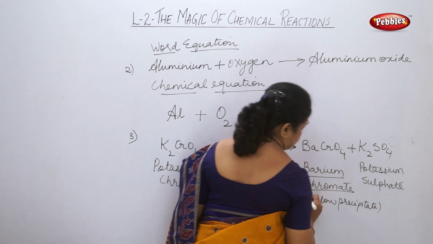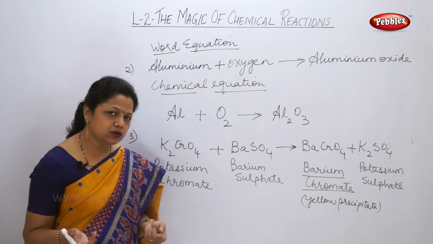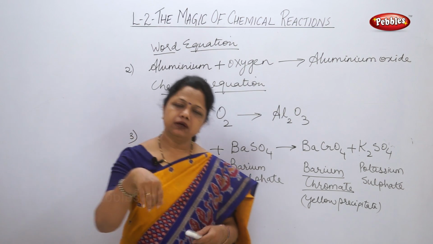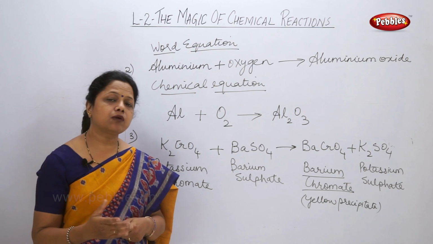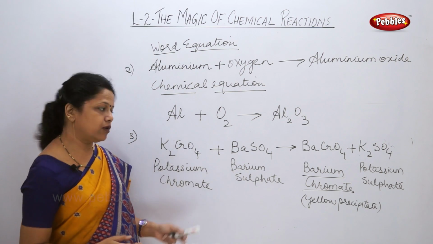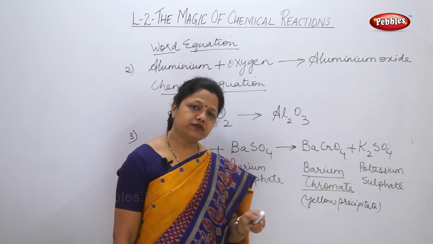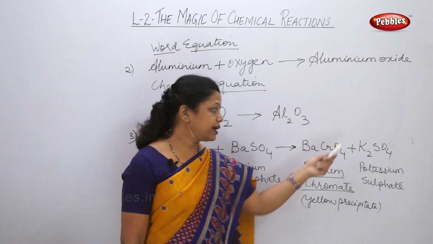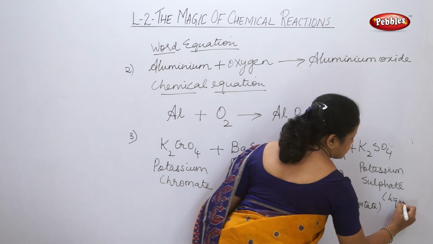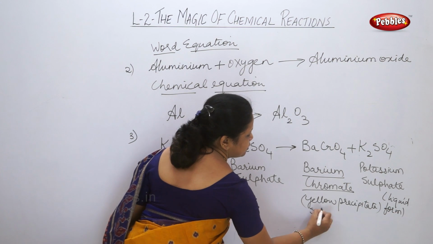Now when you take these two solutions, what they actually do is take this powder form, add it in water and make it into aqueous form. Aqueous form means liquid form. So both are in liquid form. When I mix these two liquid forms, I get these products. Out of this, one is liquid form, one is solid form. Now K2CrO4 is in liquid form, and this is in solid form.